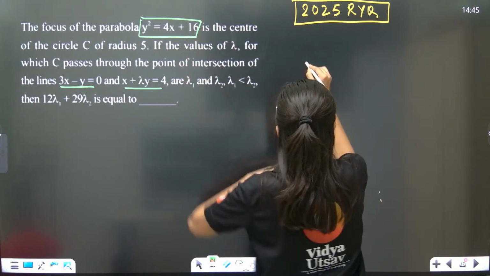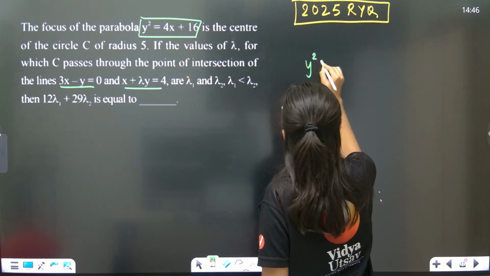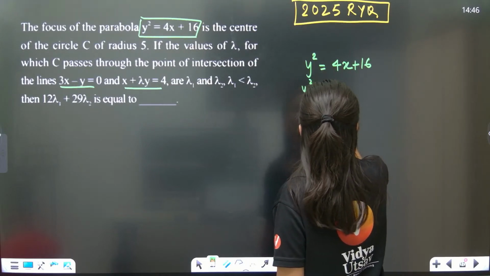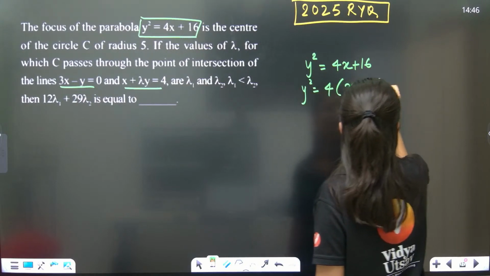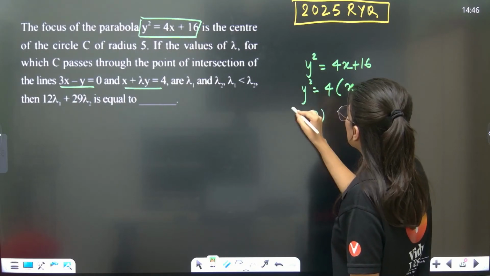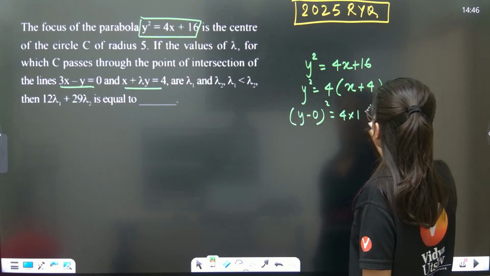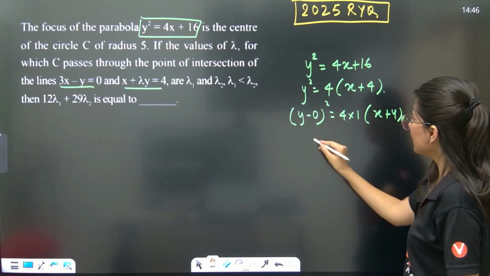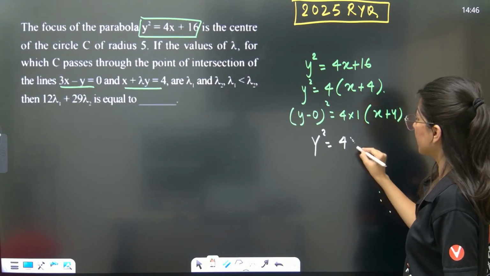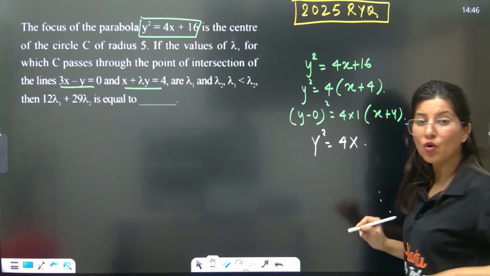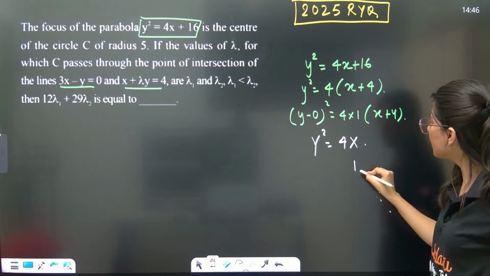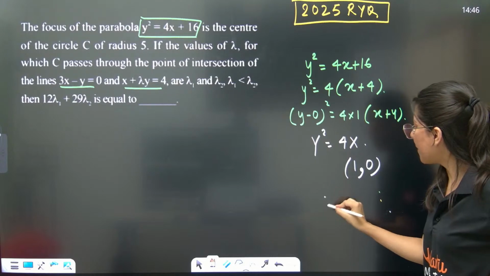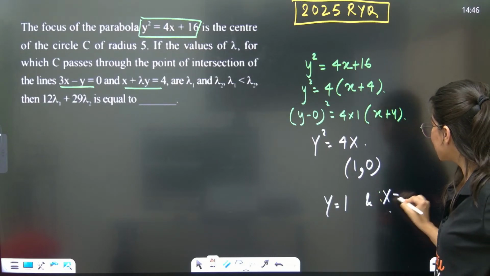So y square is equal to 4x plus 16. Y square is equal to 4 times x plus 4 if you take 4 common. So y minus 0 whole square is equal to 4 into a, and this is x plus 4. Correct? So this is actually y square equal to 4x, and the focus of this parabola is (1, 0). That means capital X is 1 and capital Y is 0.